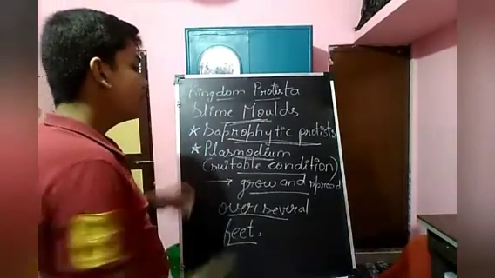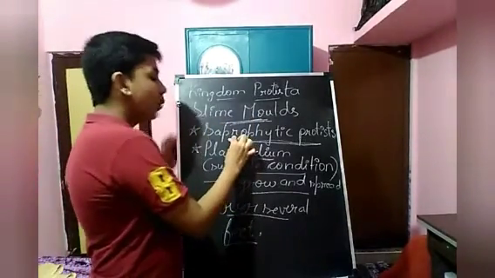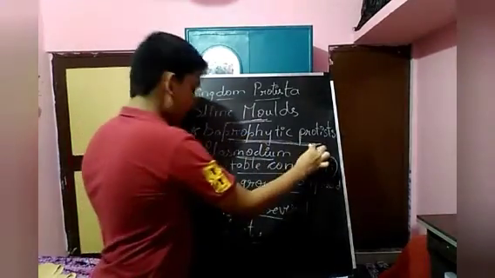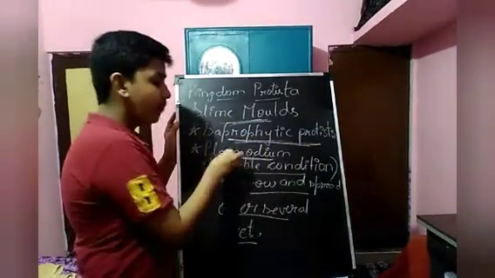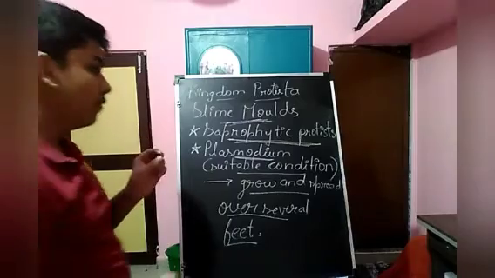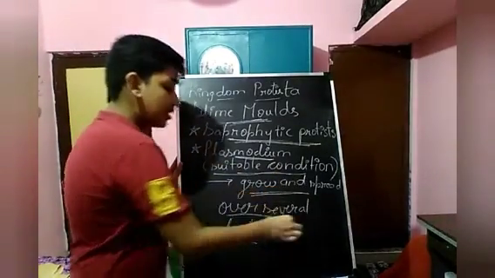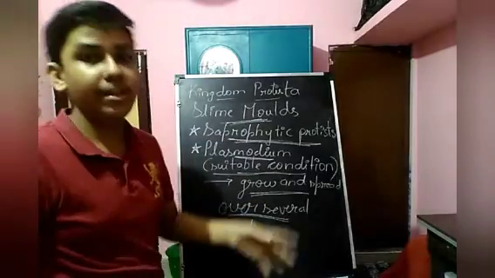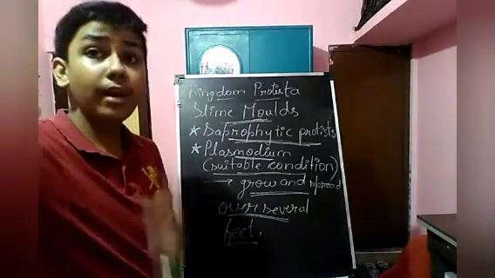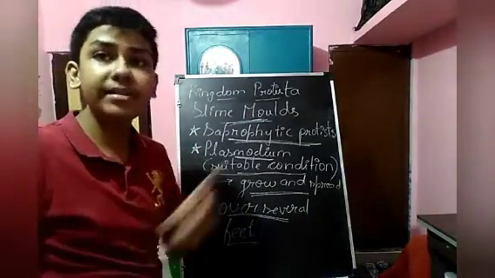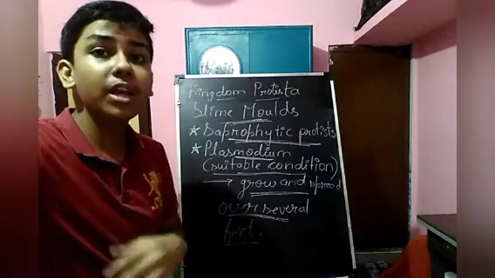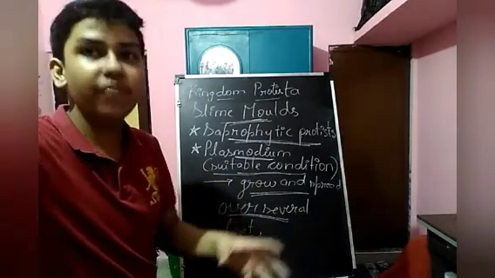In slime molds, the first point is that they are saprophytic protists. Second, they have a plasmodium which, only under suitable conditions, grows and spreads over several feet.